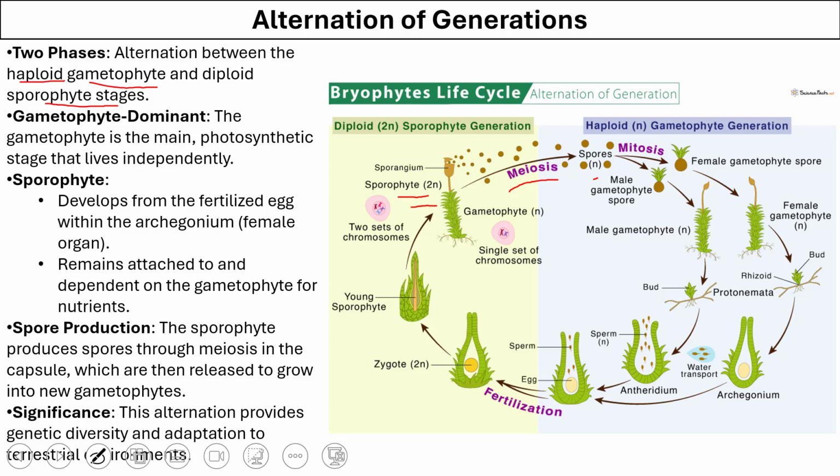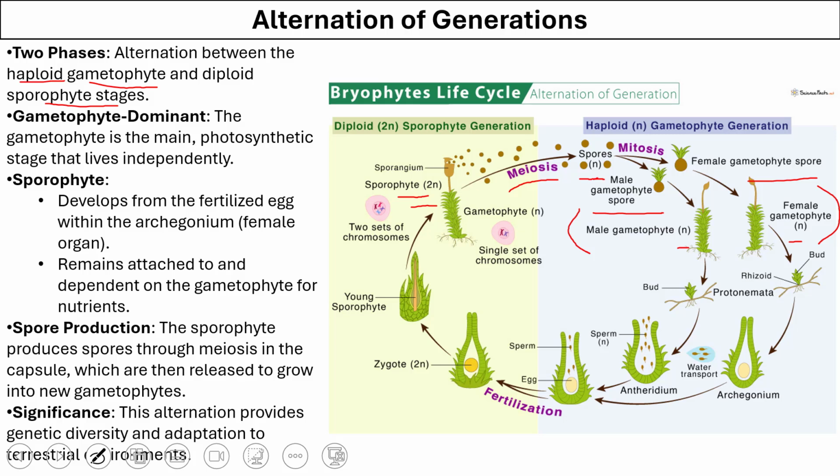So starting from 2n, you are left with n number of chromosomes. So meiosis leads to the formation of male gametophyte spore and female gametophyte spore. Now from these two, the male gametophyte and female gametophytes are formed. Remember that gametophytes are haploid structures.